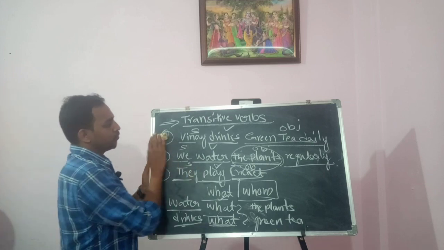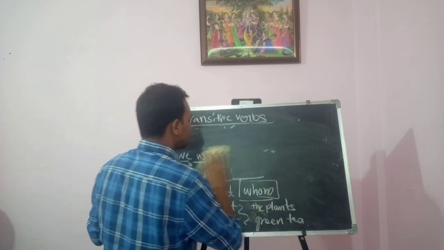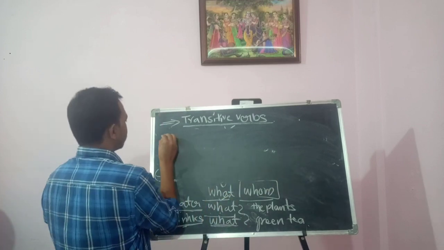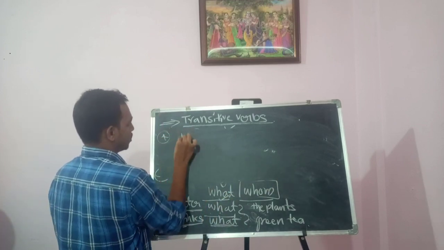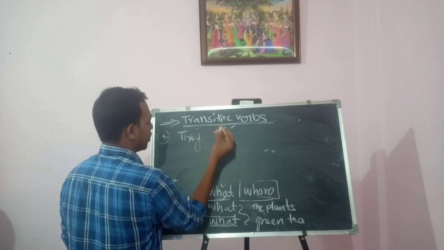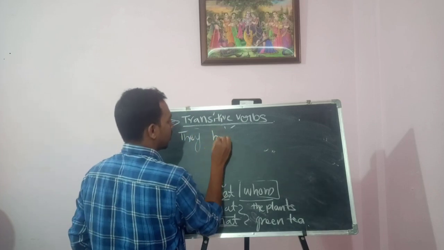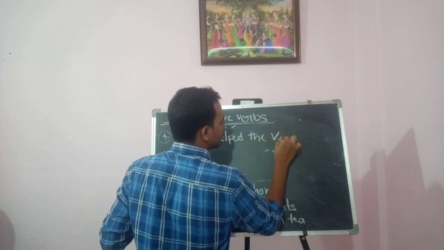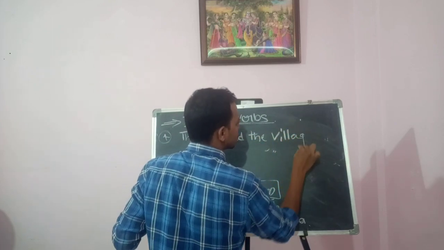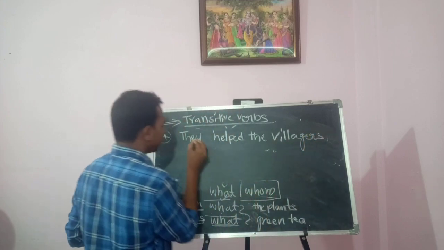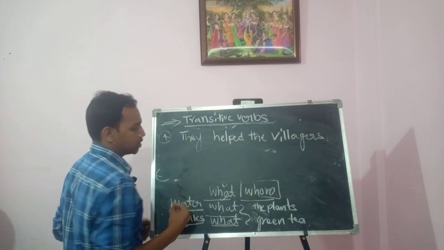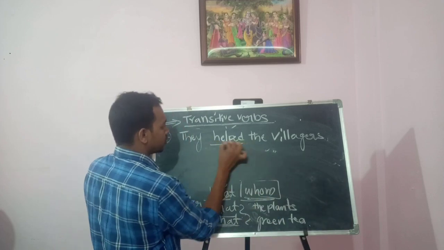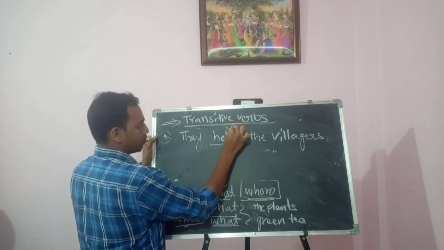So now we have to discuss one more example, the fourth example. They helped the villagers. Here you can see whom. Helped is a verb form, V2.